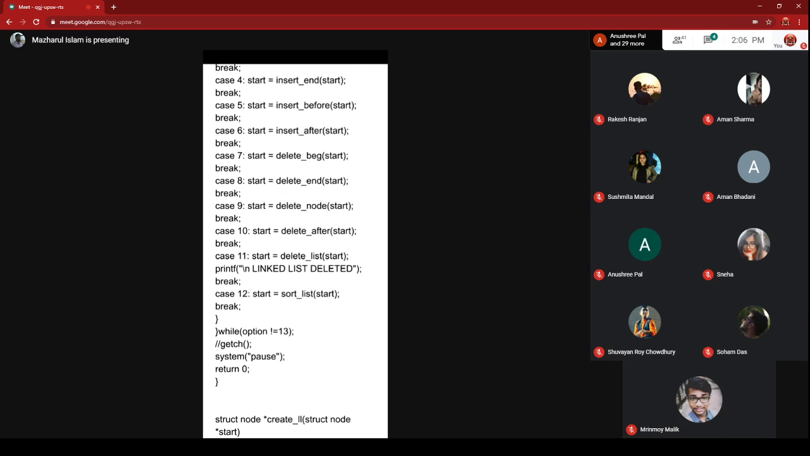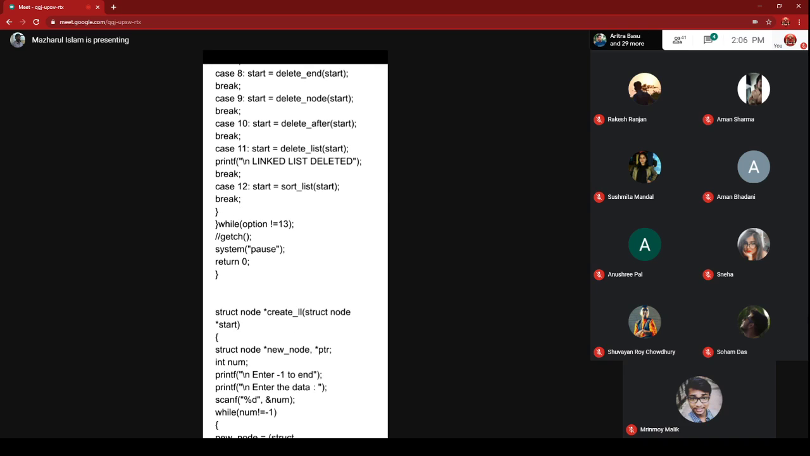And here system pause corresponds to getch of Turbo C, because we are not using Turbo C here. We are using the Code Blocks software, the Code Blocks platform. You can easily download it from the internet.